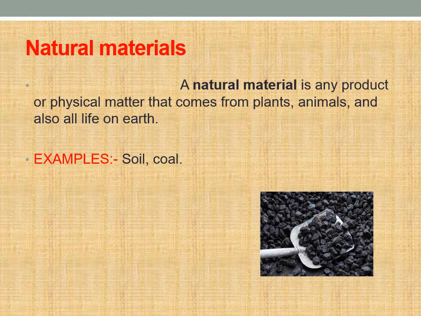Natural materials are products of physical matter. Like if a dead person is buried somewhere, after some time all the elements will get separated from the body, and they exist in their individual forms. We can call them elements. If these elements are in high accumulation, they may lead to several components like carbon.